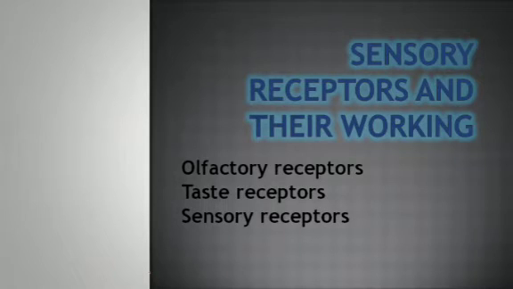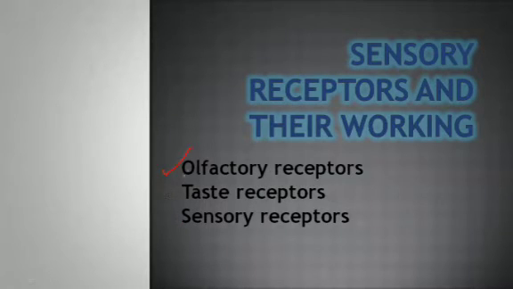Now we will see sensory receptors and their working. If we talk about the sensory receptors, we know that we are having five senses and five sensory organs: eyes, nose, ears, and then we are having skin for touch and tongue for taste. So we'll talk about one by one, just a few very important here.